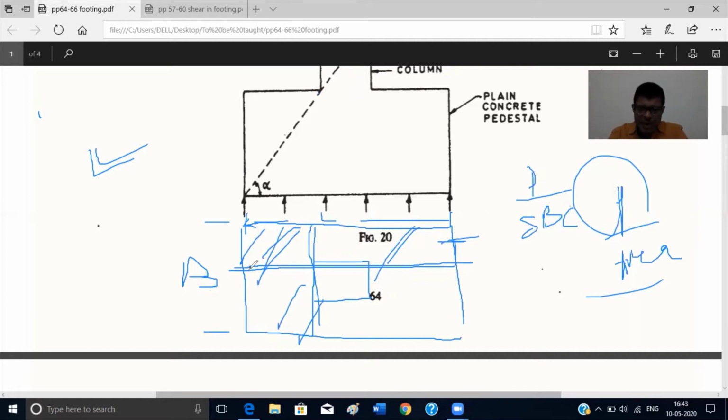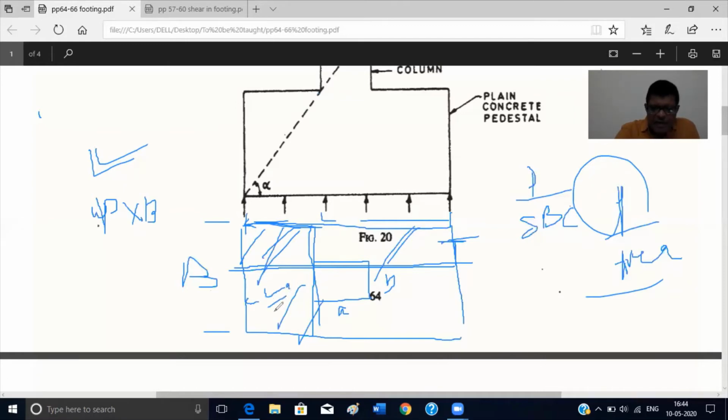That means if you want the moment in this direction, find the load. Suppose W or P is the intensity of load multiplied by B. This is equal to B, and then what is this length? If A is the dimension of the column, which is a rectangular section, this length will be L minus A by 2.